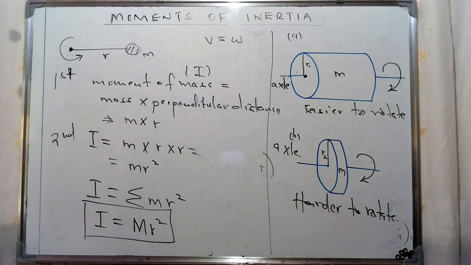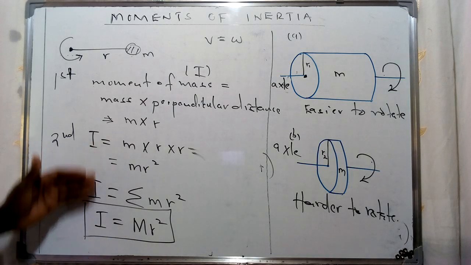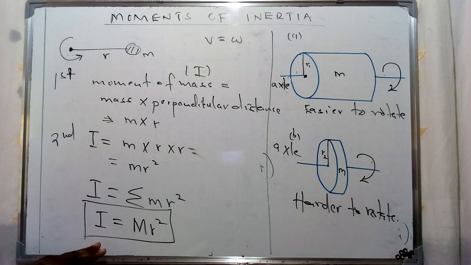So in terms of an equation, this represents the moment of inertia, the second moment of mass, represented as the product of these two aspects, the mass and the distance squared.